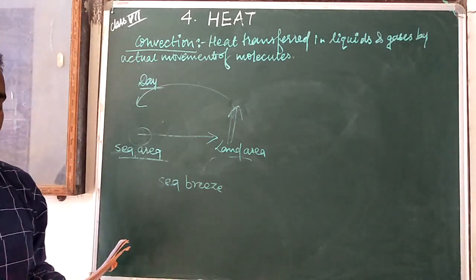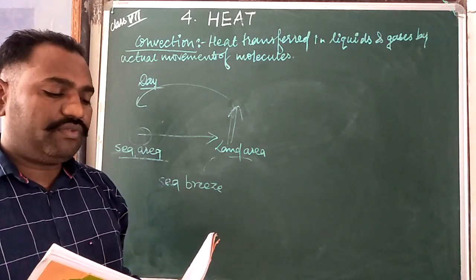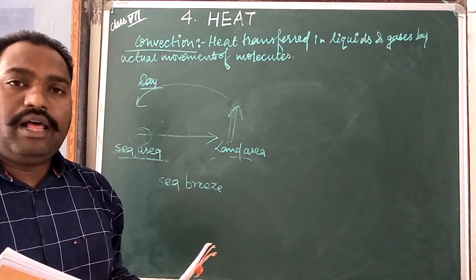The sea is warmer at night, the warm air over the sea rises up and the cooler air from the land starts moving toward the sea to take its place. The convection current from the land to the sea is called land breeze.